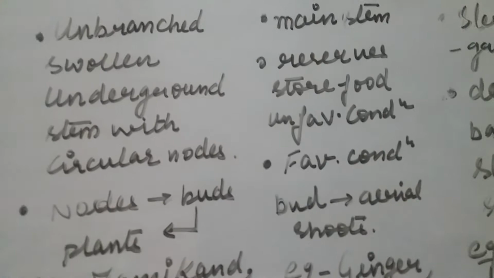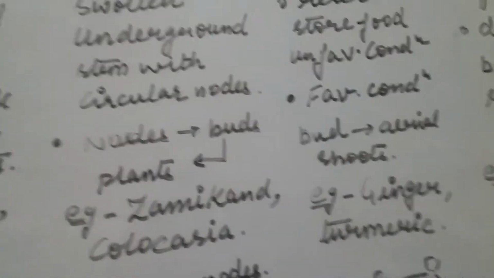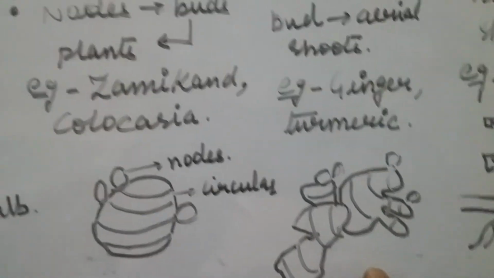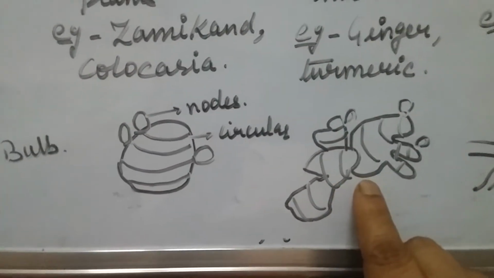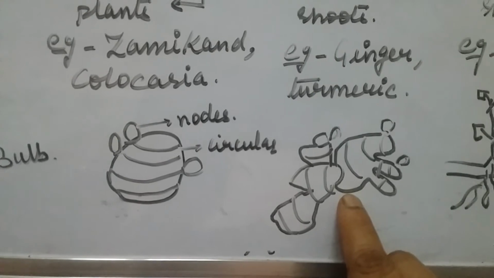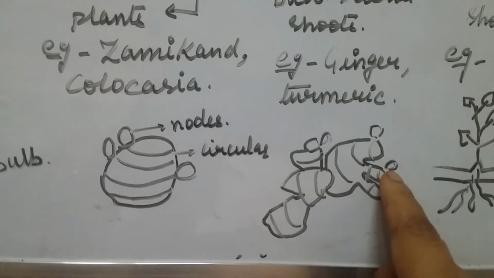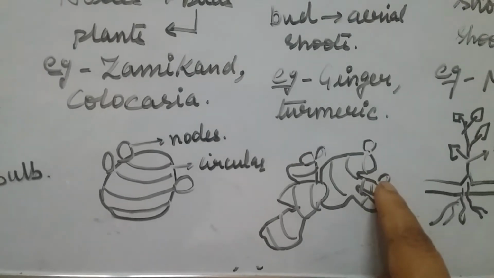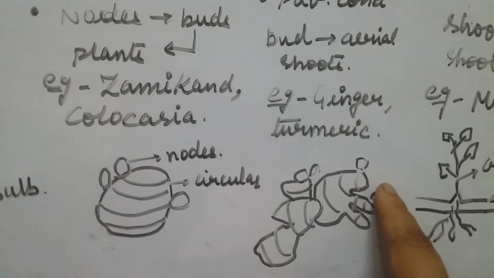These aerial shoots are generally seen in ginger or turmeric. It stores food when there is unfavorable condition, and on arrival of favorable conditions, these buds lead to the formation of aerial shoots.